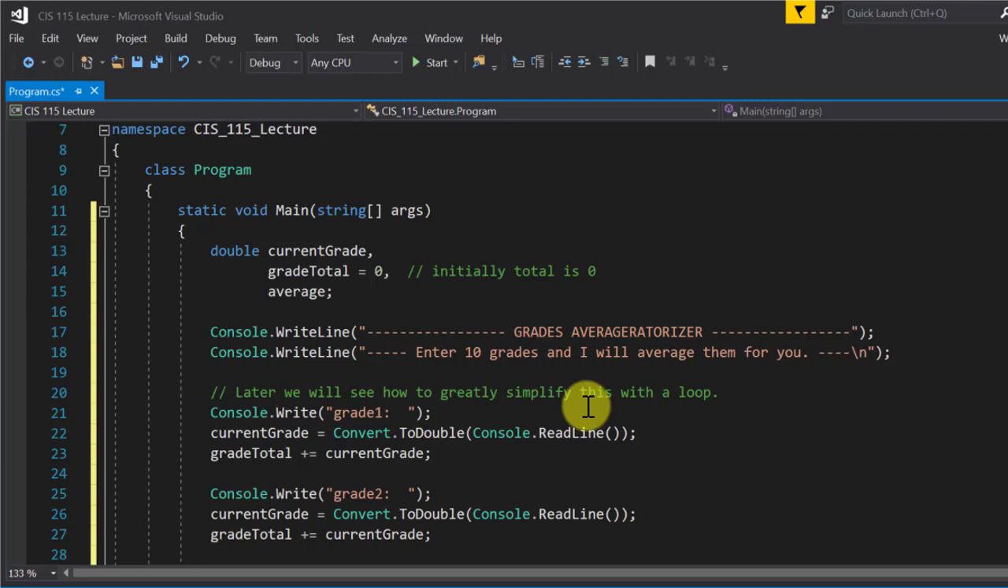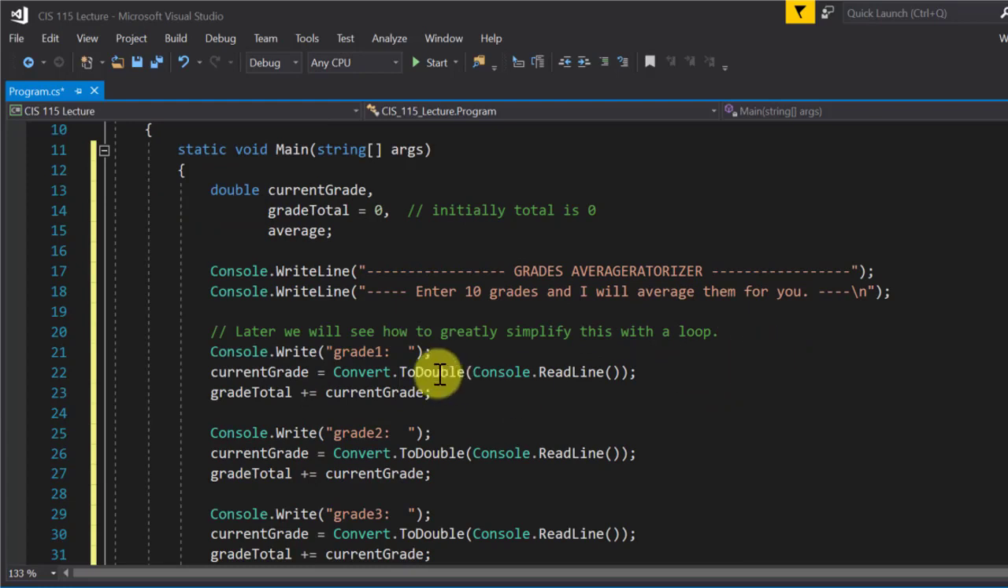because what if we want to expand it to allow for 100 grades to be entered? Then you're declaring 100 different variables for every different grade that's entered. Okay, so it just gets crazy and inefficient. So what we can do is, I've declared a total of 3 variables here. I got one for the current grade being entered, and then one for a running total, grade total, and then finally one for average.